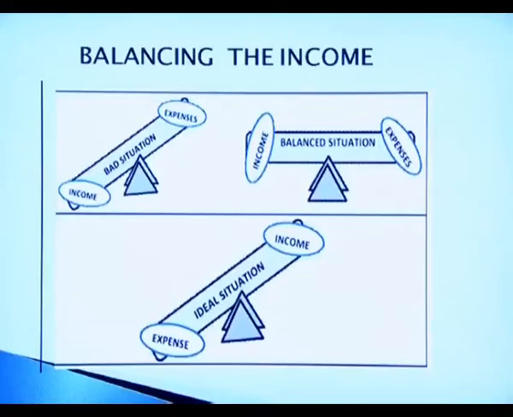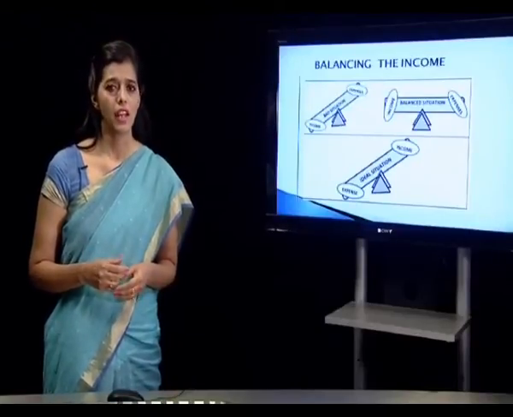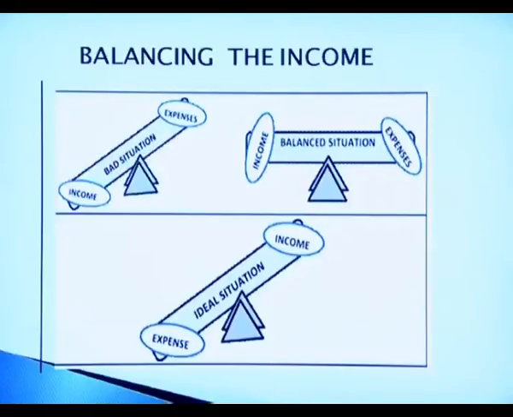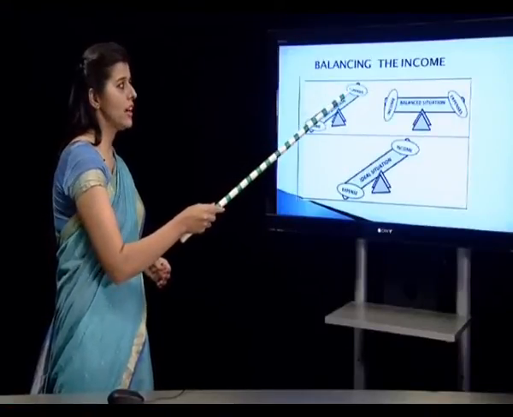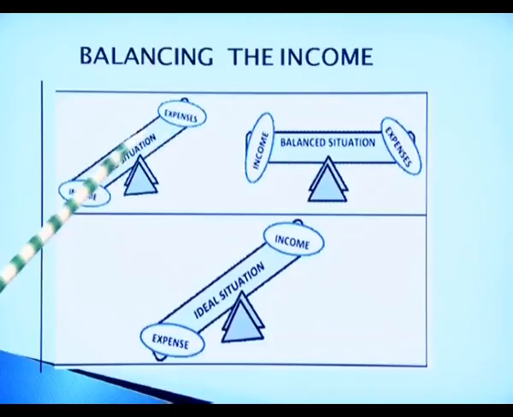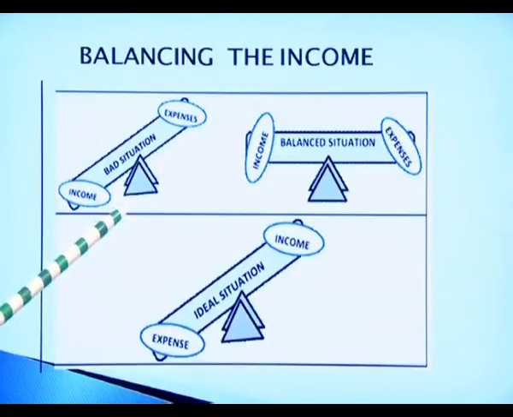So now we go on to how to balance the income, which is very important for managing the family income. As you can see in this situation, which is written bad situation, this is an example of a seesaw. The expenses are very high and income is less. So the expenses will go up because the weights are heavy, and income is going to go down, and this is a very bad situation. If a family is in this situation, then the family suffers debt and they are too much under loan.